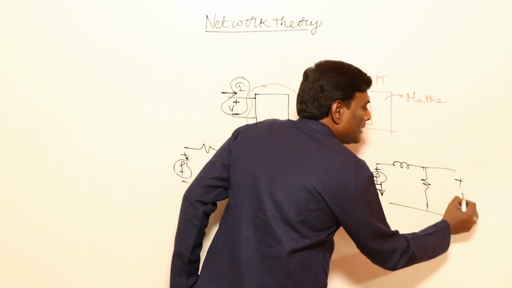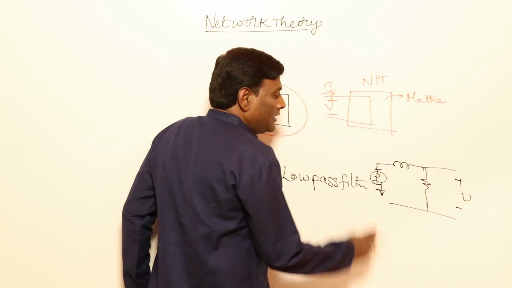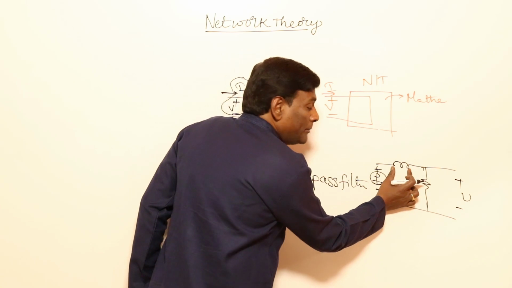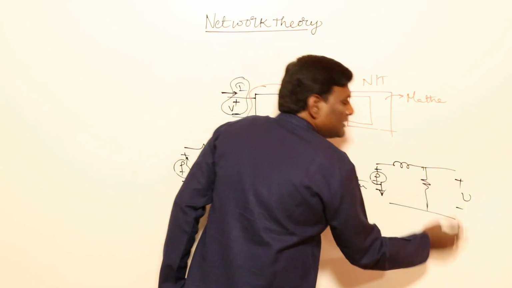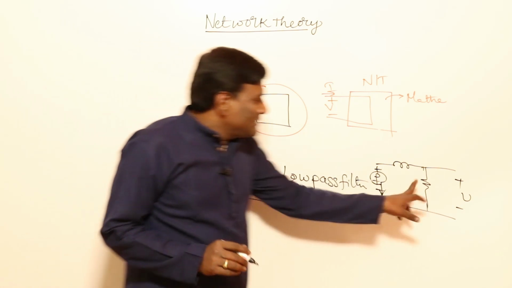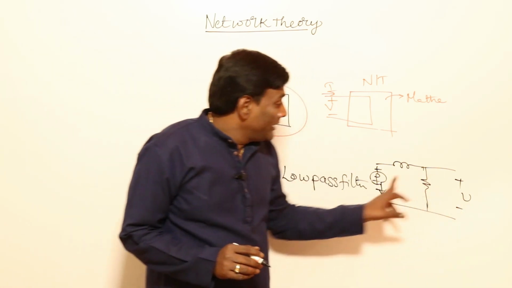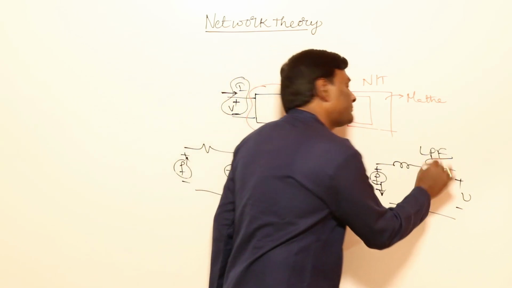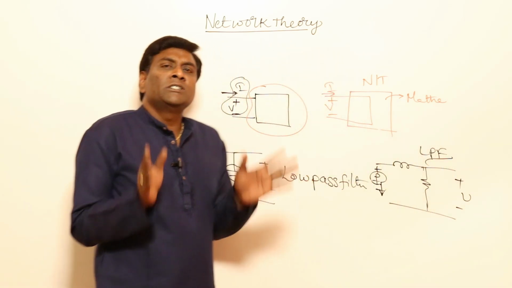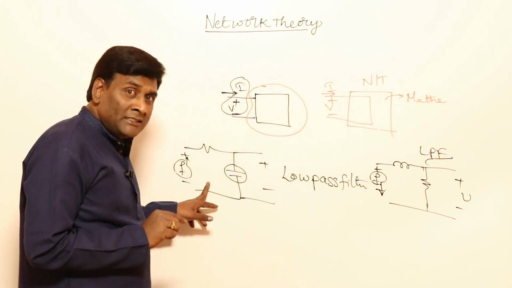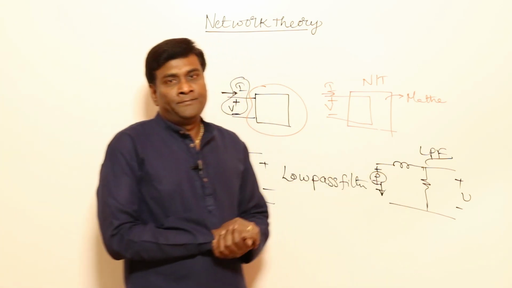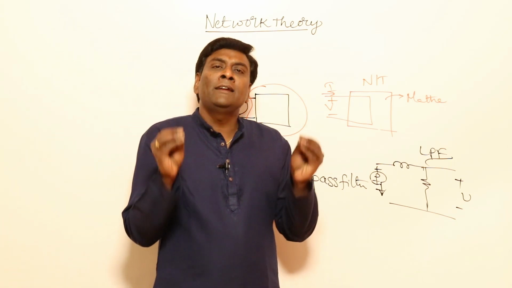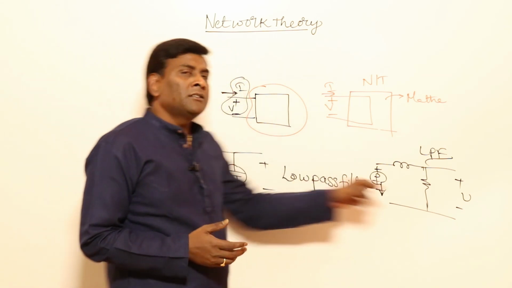Now, for example, if frequency is less, automatically this reactance will be less, and maximum voltage, maximum signal will come here. If I increase frequencies, for example, to infinite frequency, this will become an open circuit. Under that condition, signal will not come. So at low frequencies only signal will come here, and at high frequency signal will not come. Means that it is also a low pass filter. So the conclusion is very simple: a low pass filter can be designed this way or this way. If anybody asks you to design a low pass filter, you can choose either this or this.